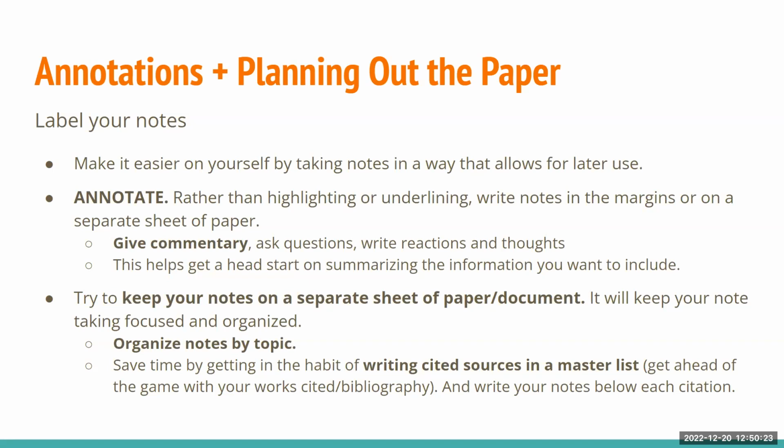Annotations and planning out the paper. Label your notes. Make it easier on yourself by taking notes in a way that allows for later use. Annotate rather than highlighting or underlining. Write notes in the margins or on a separate sheet of paper. Give a little bit of commentary. Ask some questions, write down reactions and thoughts, as this will help get a head start on summarizing information you want to include. Try to keep your notes on a separate sheet of paper or in a document. It will keep your note-taking focused and organized, and then organize those notes by topic. This will help you save time by getting in the habit of writing cited sources in a master list. Get ahead of the game with your works cited or bibliography and write your notes below each citation.